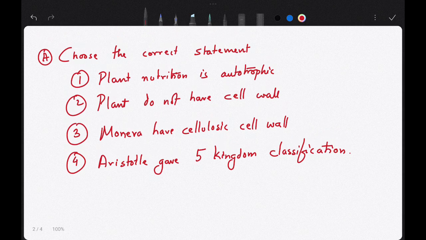Which of these following is correct? Plant nutrition is autotrophic. This is correct. Plants do not have cell wall. This is wrong. Plants have cell wall. Monera have cellulosic cell wall. This is also wrong. Monera have non-cellulosic cell wall. Aristotle gave 5 kingdom classification? No, it was given by R.H. Whittaker.